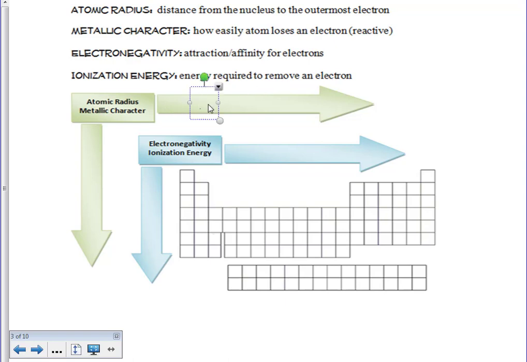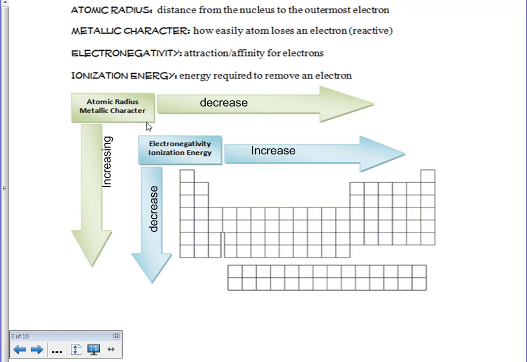So atomic radius, as you go from left to right, we actually have a decrease. We know that because of our Coulombic forces of attraction. And as you go down, we actually have an increase in our atomic radius. When we look at our electronegativity and our ionization energy, as you go from left to right, there's actually an increase. And as you go down a group, we have a decrease in your electronegativity and your ionization energy. Again, a lot of this is dealing with Coulombic forces of attraction.